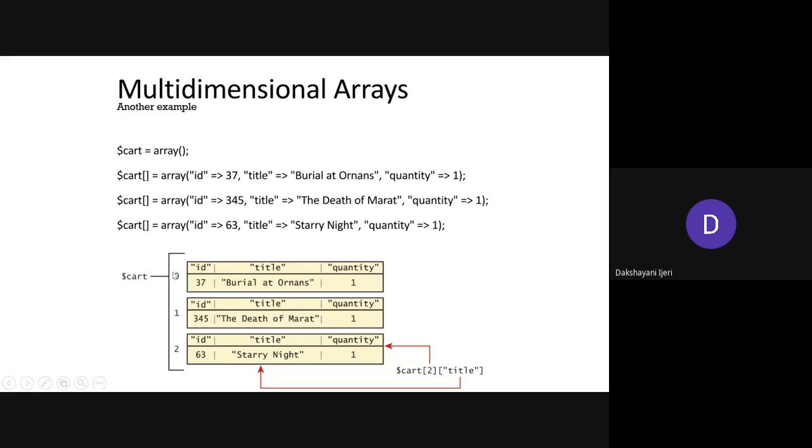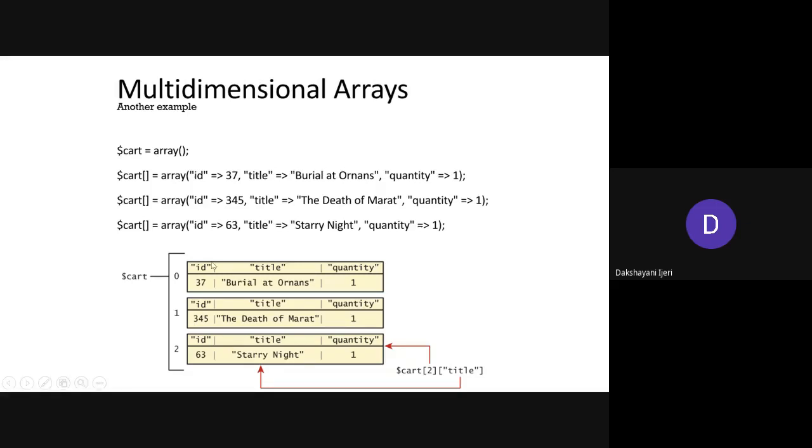Here we have not specified any keys, so by default it will consider the index values itself. That means this entire array will be positioned at the zeroth index value, that is this part. Once again, the element at this zeroth index value is an array, which has string values as the keys.